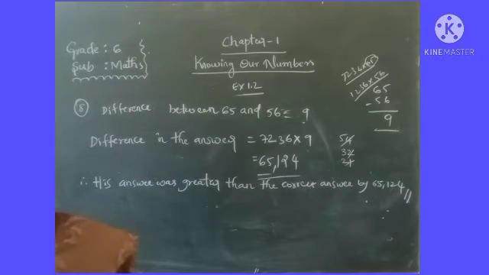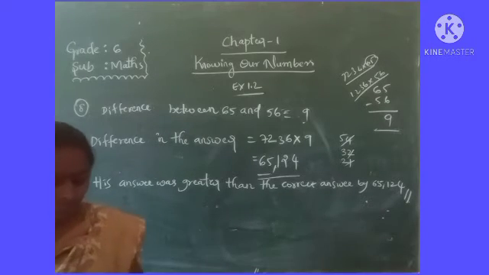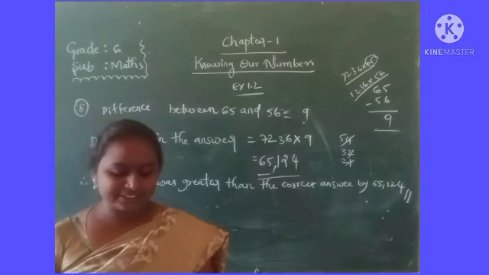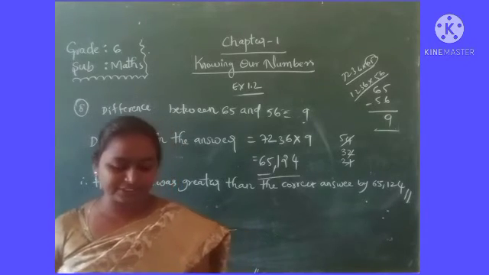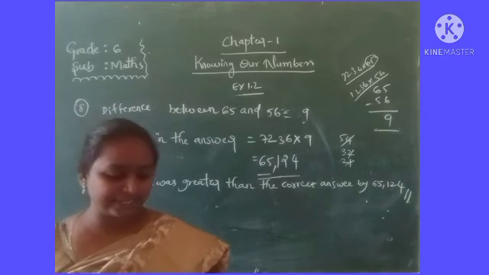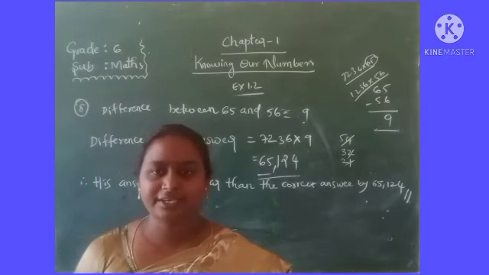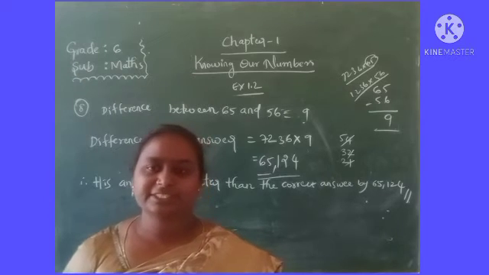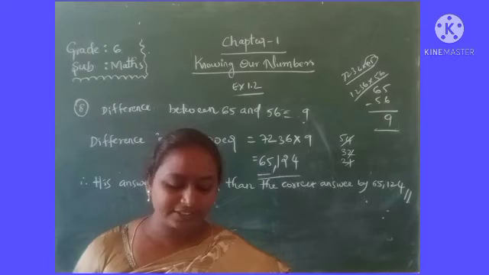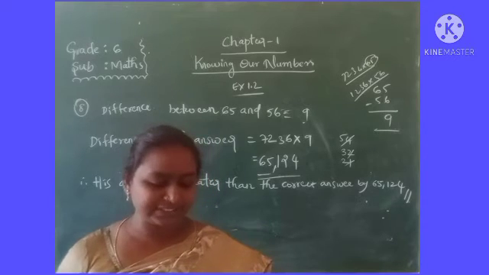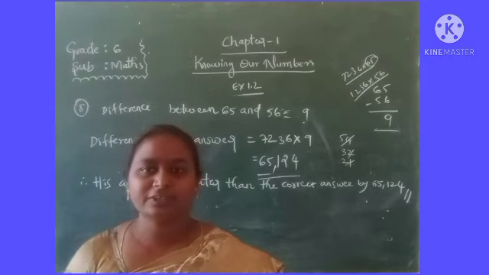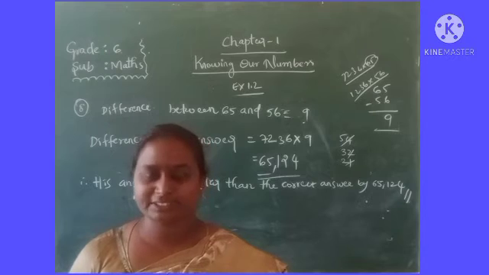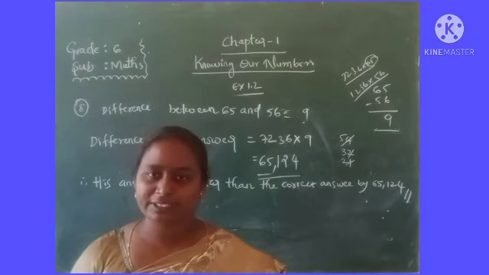Okay, right? Okay, children. Now you have the ninth problem, that is, to stitch a shirt 2 meters 15 centimeters of cloth is needed. Out of 40 meters of cloth, how many shirts can be stitched and how much cloth will remain? So how much cloth is needed? 2 meters 15 centimeters of cloth. To stitch a shirt, 2 meters 15 centimeters of cloth is needed out of 40 meters of cloth.